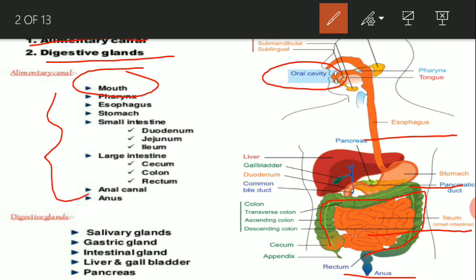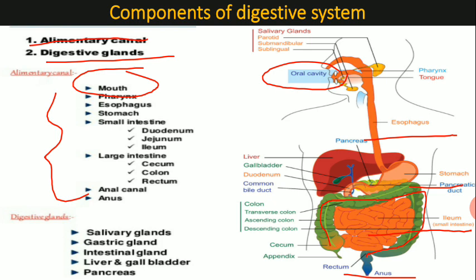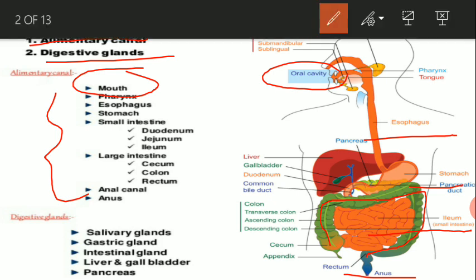Now there are several types of digestive glands. Now first start with the salivary gland. Now salivary gland is present inside the oral cavity or the buccal cavity, and the next digestive gland is the gastric gland. Now this gastric gland is found in the wall of stomach, and then the intestinal gland which is present in the intestine, and the next one is the liver.